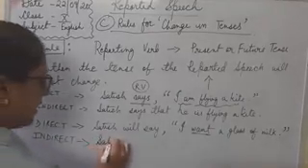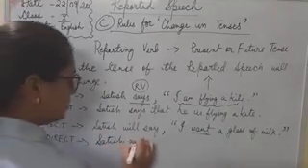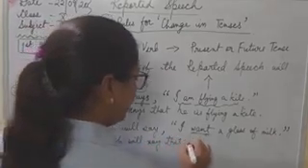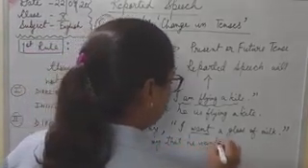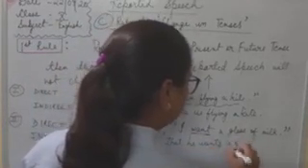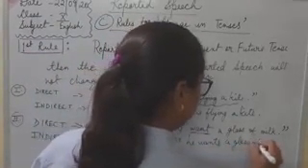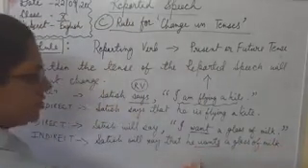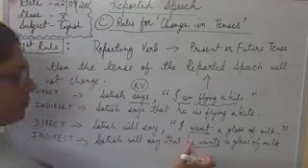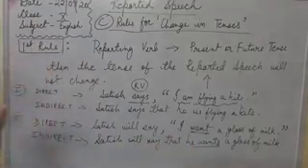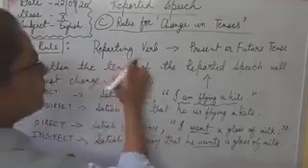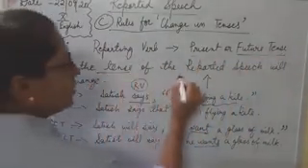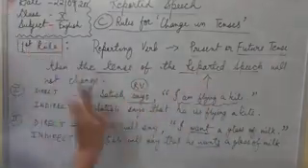Satish will say that he wants a glass of milk. So here also wants is not at all changing. It is simple present tense only. So the first rule is, if the reporting verb is in present or future tense, then the tense of the reported speech will not change.